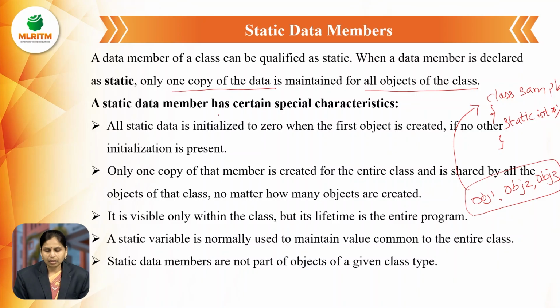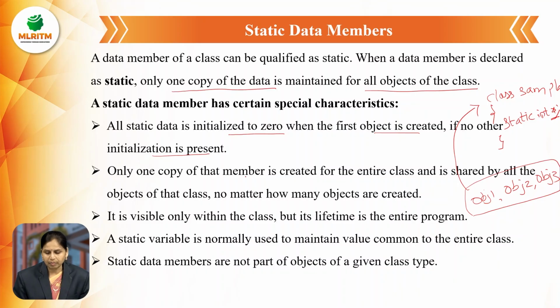Now these static data members have certain special characteristics. First one, all static data is initialized to 0 when the first object is created, if no other initialization is present. Here in this example, the static variable is declared, but we are not initializing the variable x. By default, the value of the static data member is initialized as 0.